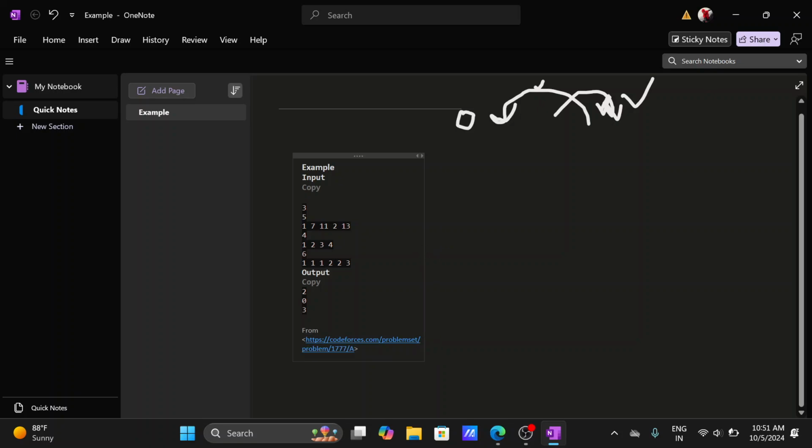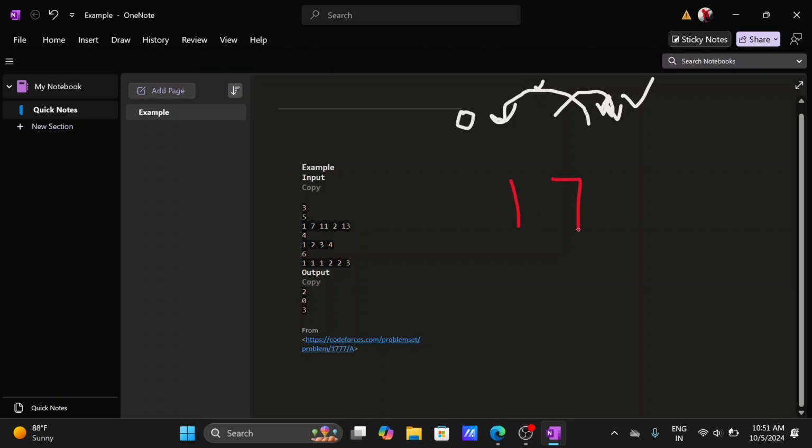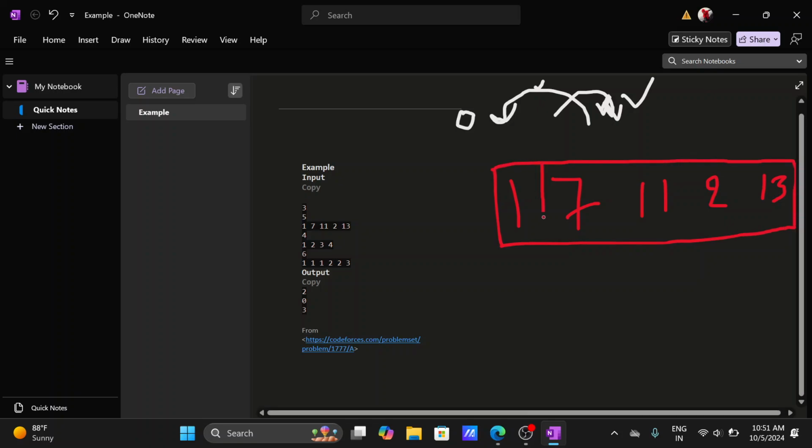But basically, let's understand what he's saying. For the array 1, 7, 11, 2, 13, this is the array. Okay, it looks like an array. So the indices are 0, 1, 2, and 3, and this is 4.